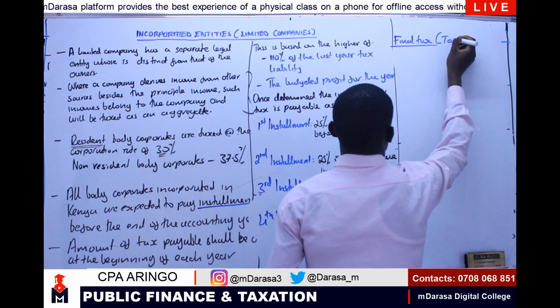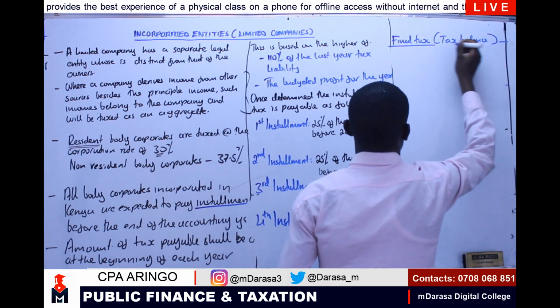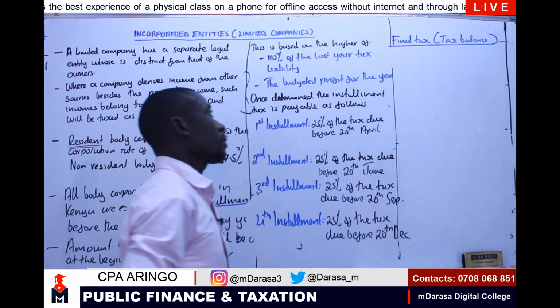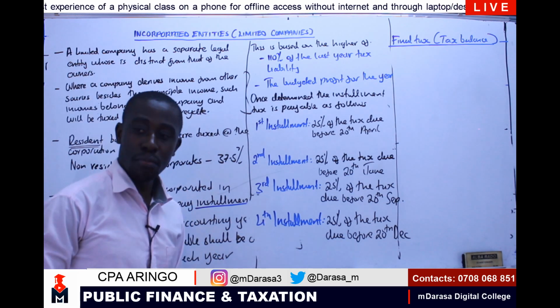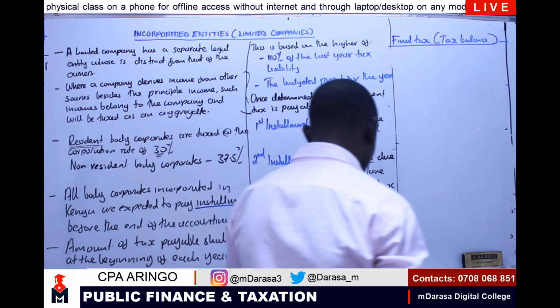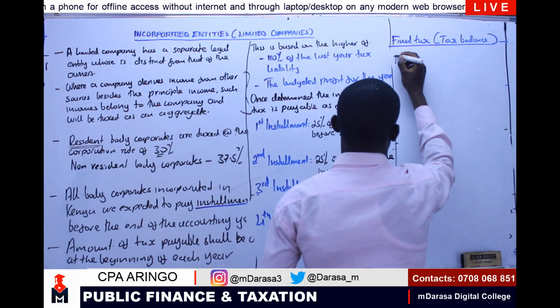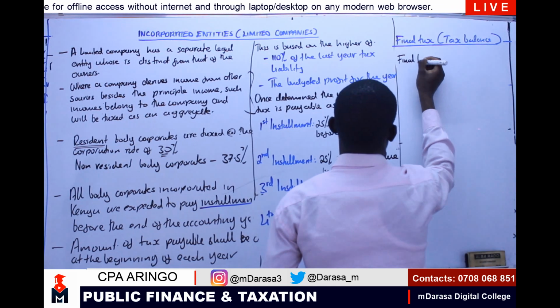Or our tax balance. How will we arrive at our tax balance? Therefore, our tax balance, we are going to achieve it this way. We are going to take our actual tax payable. This is final tax.